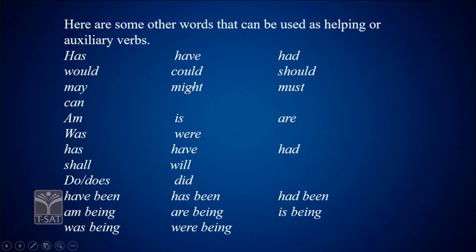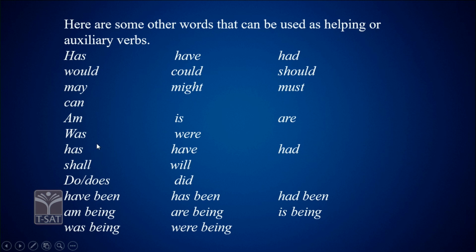Words that can be used as helping or auxiliary verbs: has, have, had, would, could, should, may, might, must. This is another category of verbs considered to be auxiliary verbs or helping verbs. Has, have, had, would, could, should, may, might, must, can, am, is, are, was, were.